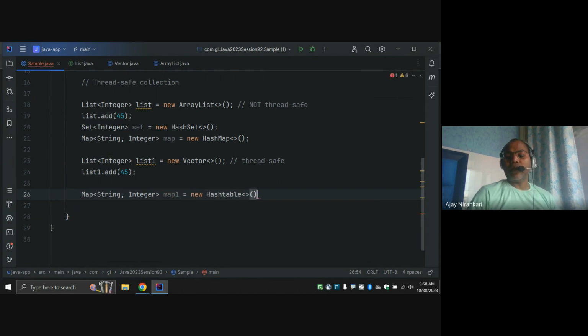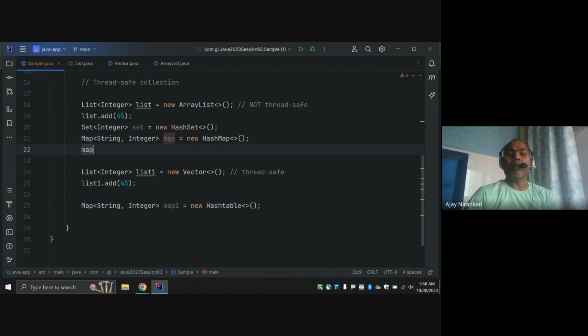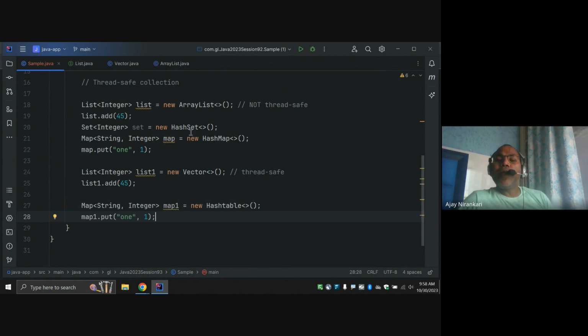In this case, again, this is your not thread safe class, and now it has become thread safe, because notice here in this map you can say map.put, and you can put any string value, like here one. And the same thing you can put here as well, map one. So in this way, you just change the implementation from HashMap to HashTable.